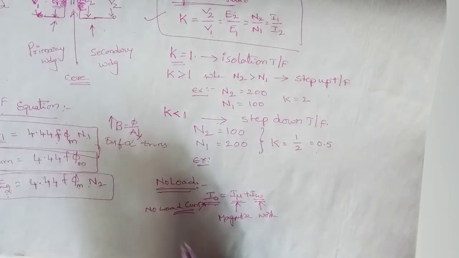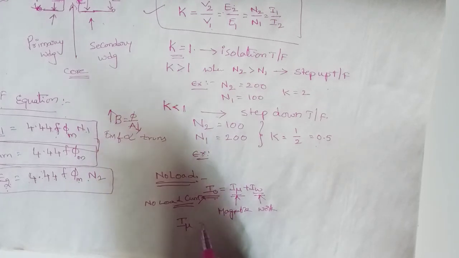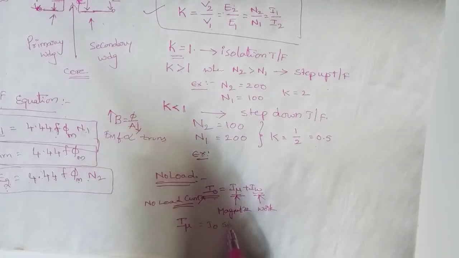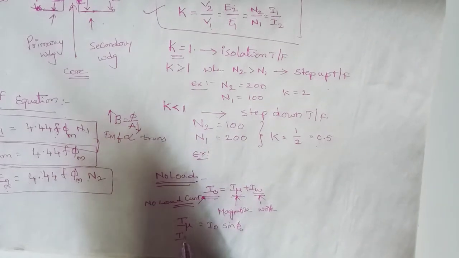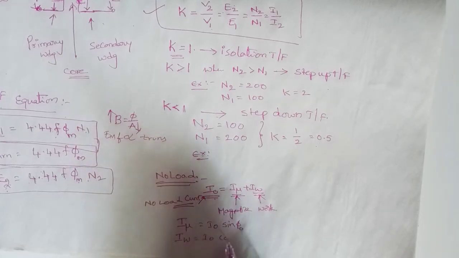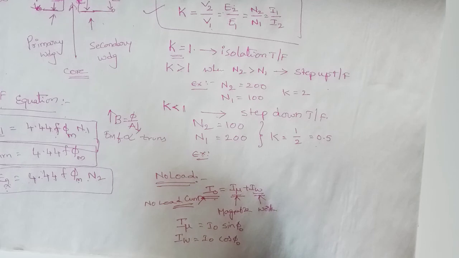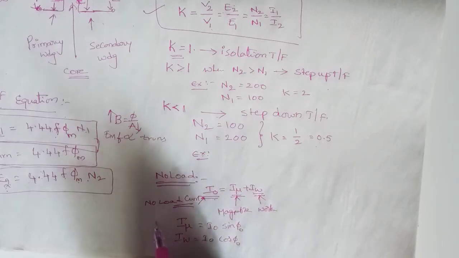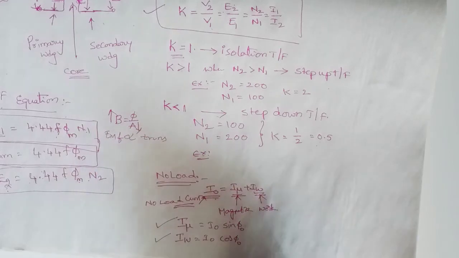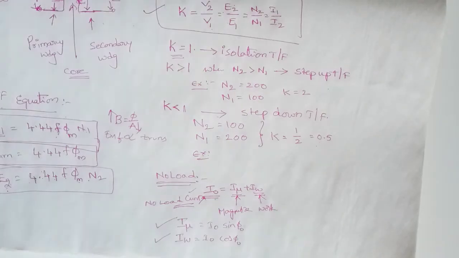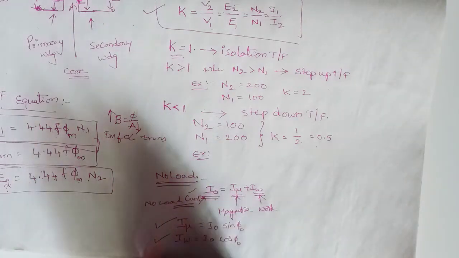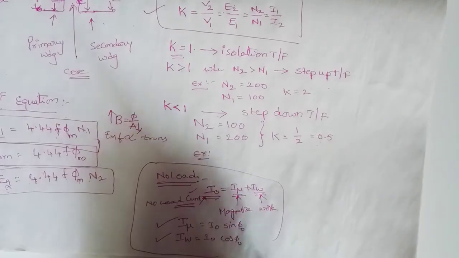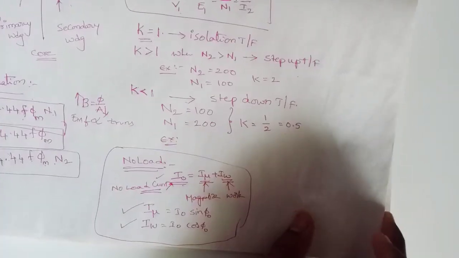Here the magnetizing component, or magnetizing current I mu, is given as I naught sin phi naught, and the working component IW is given as I naught cos phi naught. So this is the magnetizing current and this is the working current, and the vector sum of both is the no load current I naught. So this is some of the things about the no load.